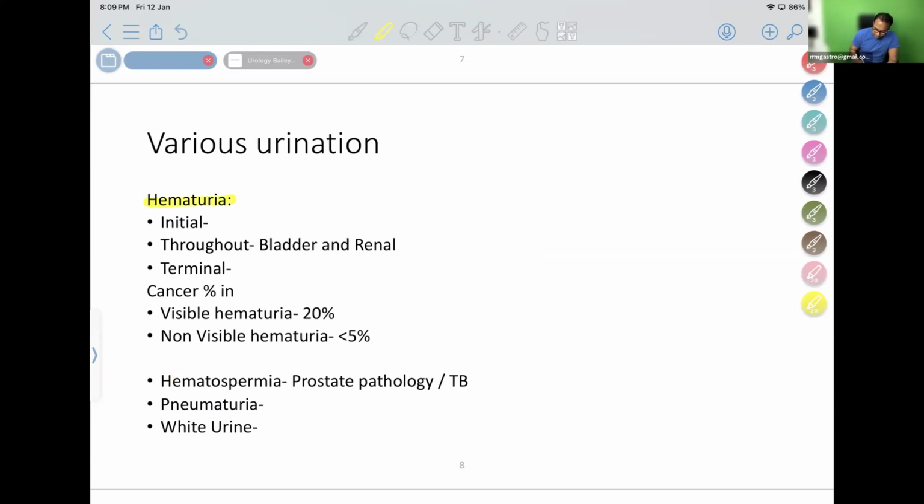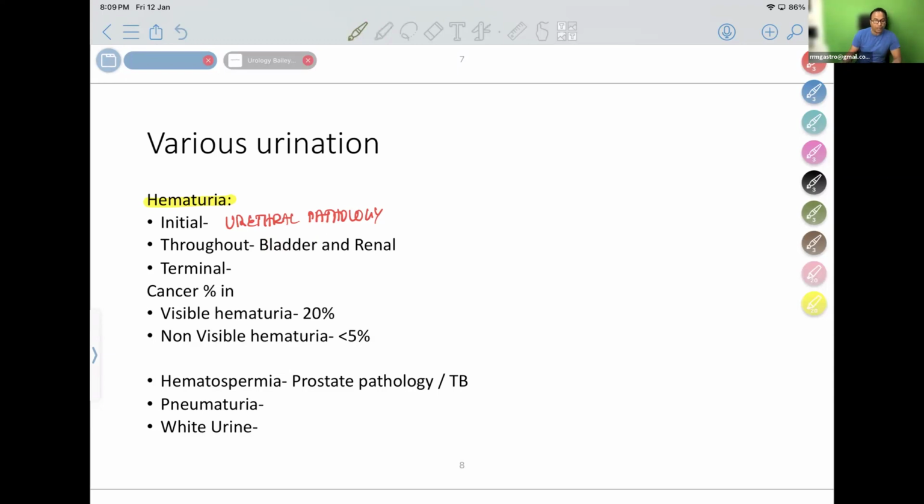Hematuria: tell me what is the cause of initial hematuria? When the patient is passing urine, they are having hematuria. It is usually due to urethral pathology. Okay, very important. Urethral pathology. Any pathology or a tumor or any lesion in the urethra will have initial hematuria. Throughout, it is bladder and kidney pathology that will be throughout.